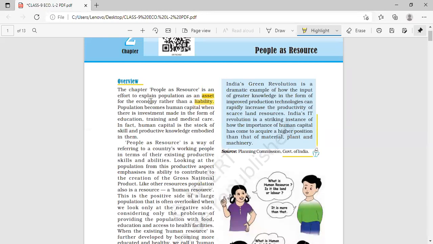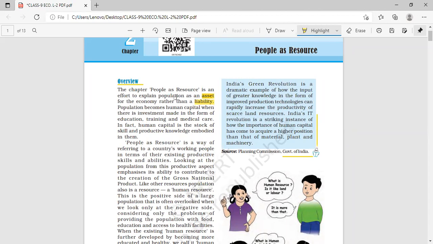Ma'am, can you please say again the meaning of asset? Asset means the valuable or useful population. We will study in context with the valuability and the usefulness for the economy. Population as useful or valuable for economy.